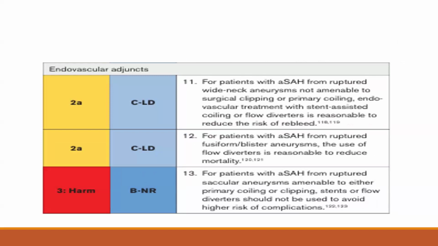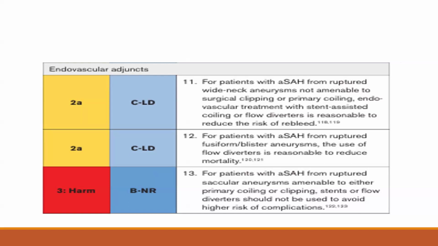For patients with aneurysmal SAH from a ruptured wide neck aneurysm that is not amenable to surgical clipping or primary coiling, endovascular treatment with stent-assisted coiling or flow diverters is reasonable to reduce the risk of rebleed. This statement has a class of recommendation 2A, level of evidence C.